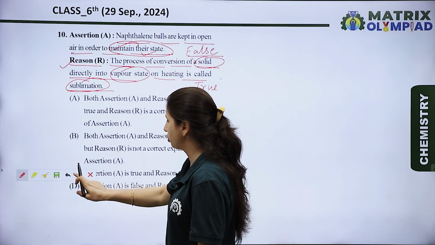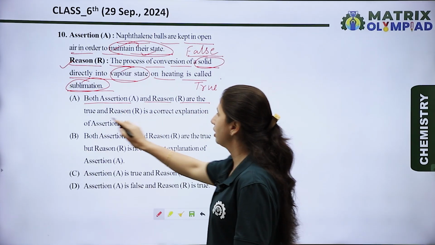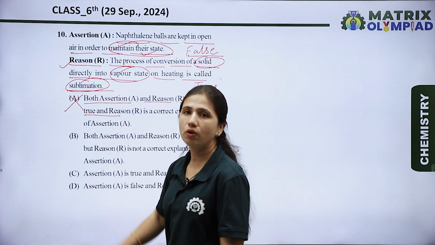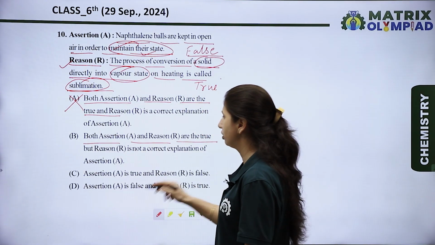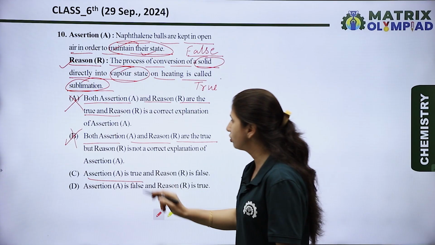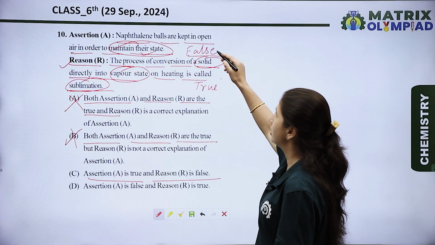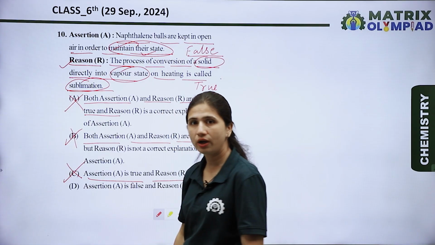Now let's see the options. The first option is: both assertion and reason are true. No, it is a wrong option. Now let's see the next. Both assertion and reason are true. It is also wrong. Now let's see the next. Assertion is true and reason is false. No, the assertion is false and the reason is true. So option C is also a wrong option.